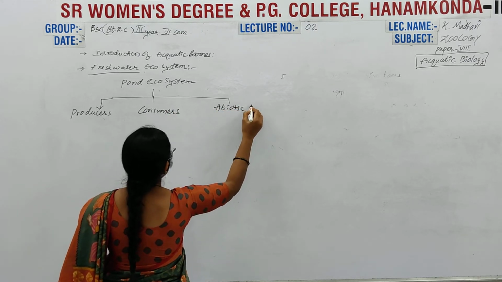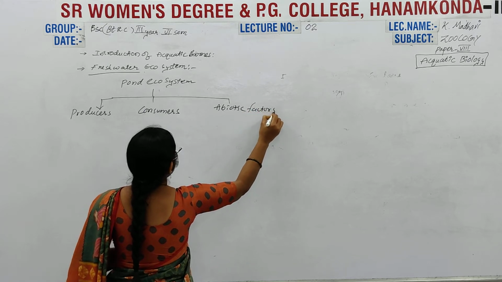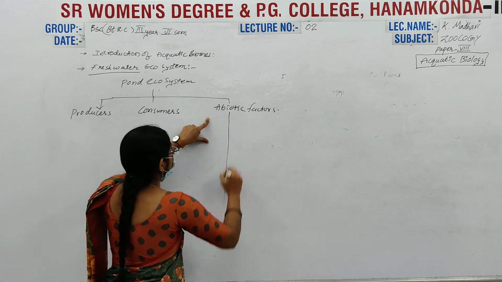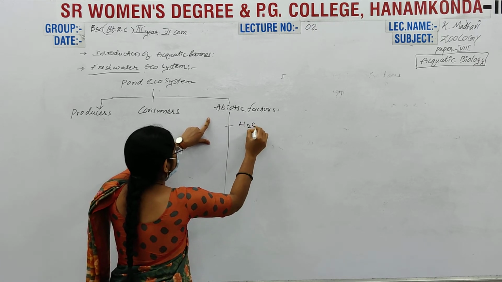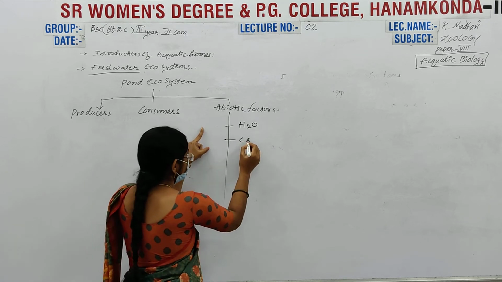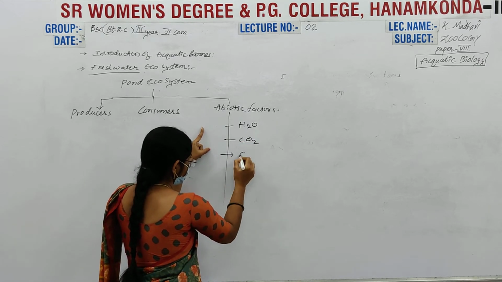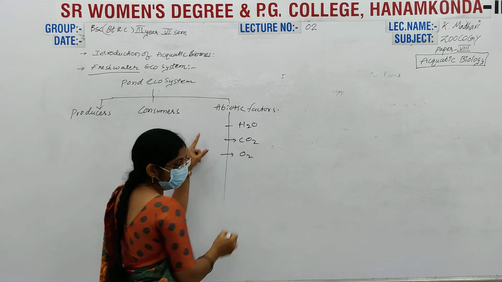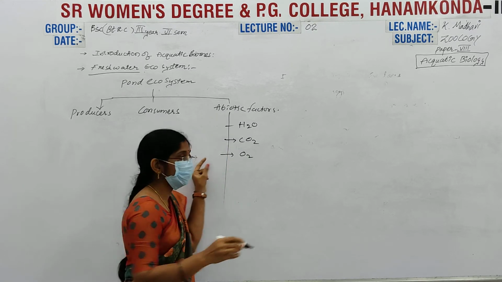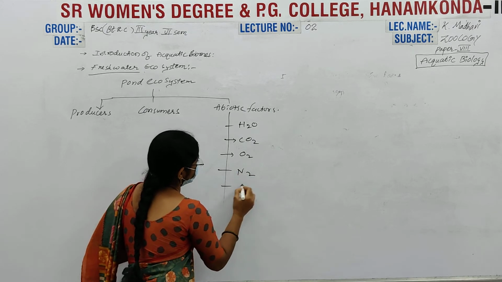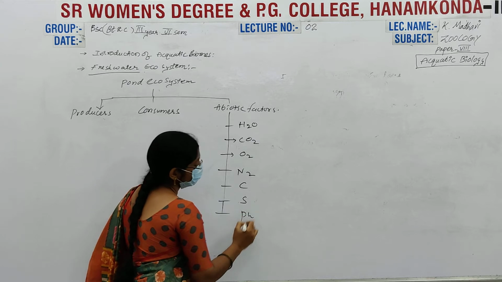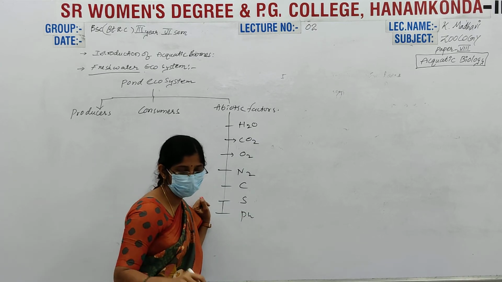The abiotic factors are, first, water; second, carbon dioxide; third, oxygen; and fourth, nitrogen, carbon, and next sulfur and phosphorus, and so on.